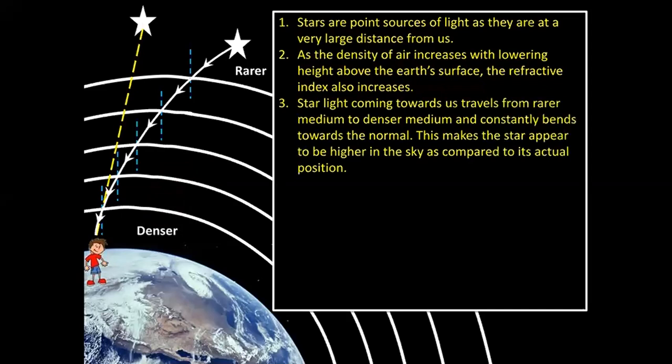Starlight coming towards us travels from rarer medium to denser medium. You can check in the diagram, it is traveling from rarer medium to denser medium, and it instantly bends towards the normal. This makes the star appear to be higher in the sky as compared to its actual position. See, you can see the star is slightly higher than its actual position.